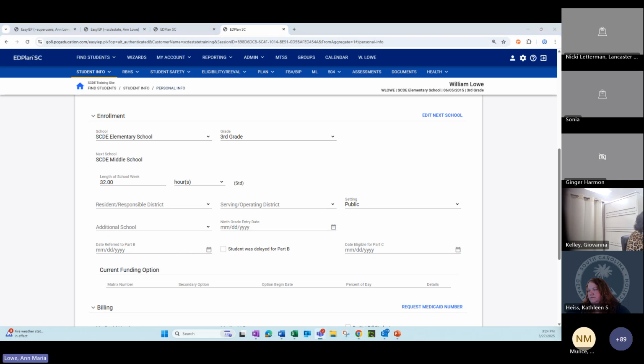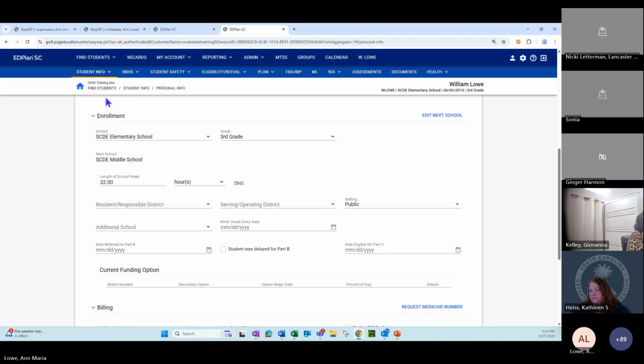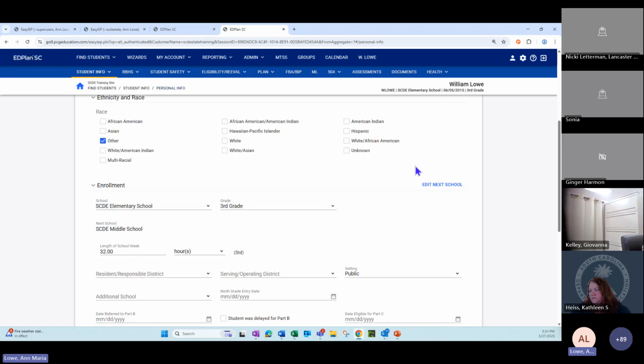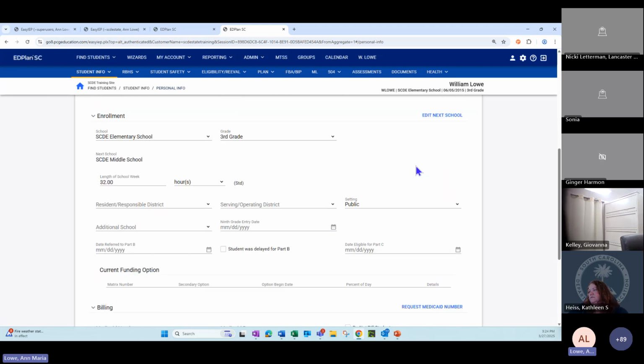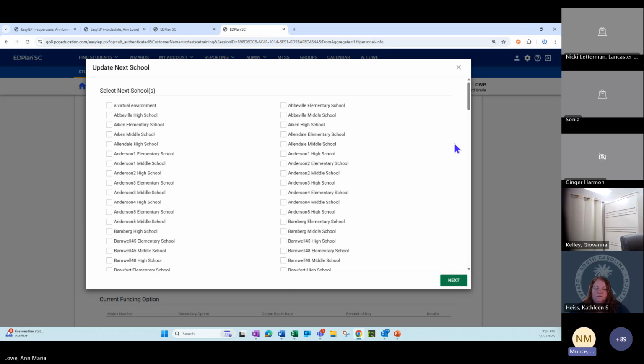Okay, I went to student information and then personal info. That screen gives me the option when I'm scrolling down that I can edit next school year. Is that where I need to be, Nick? Yeah, I think we're just talking about this field in the system.